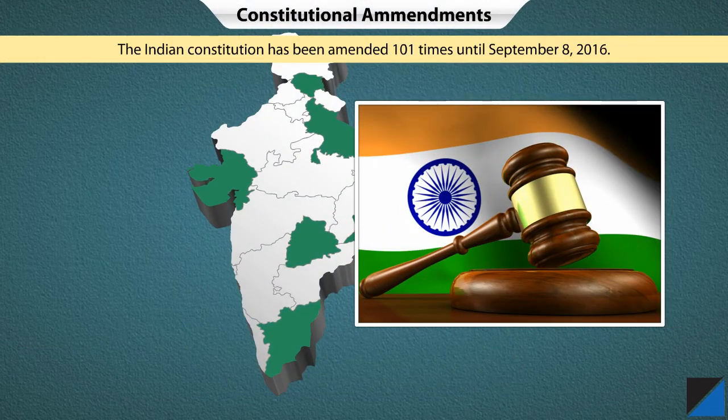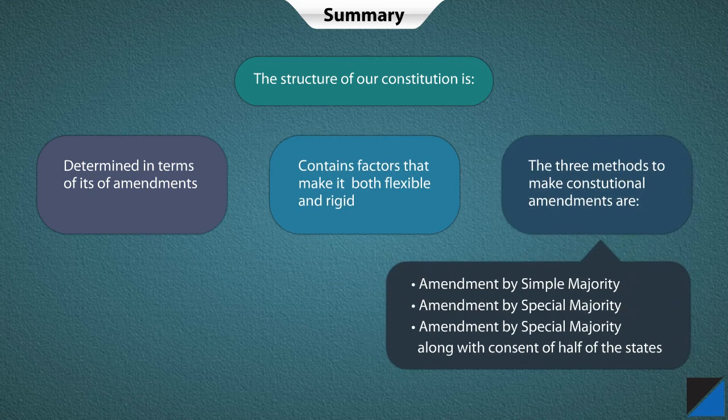As per the records, our constitution has been amended 101 times until September 8, 2016. Thus, constitutional amendments have become a part and parcel of the Indian Constitution to accommodate the changes in accordance with the changing society and situation. Let us have a quick recap of what we learned so far.